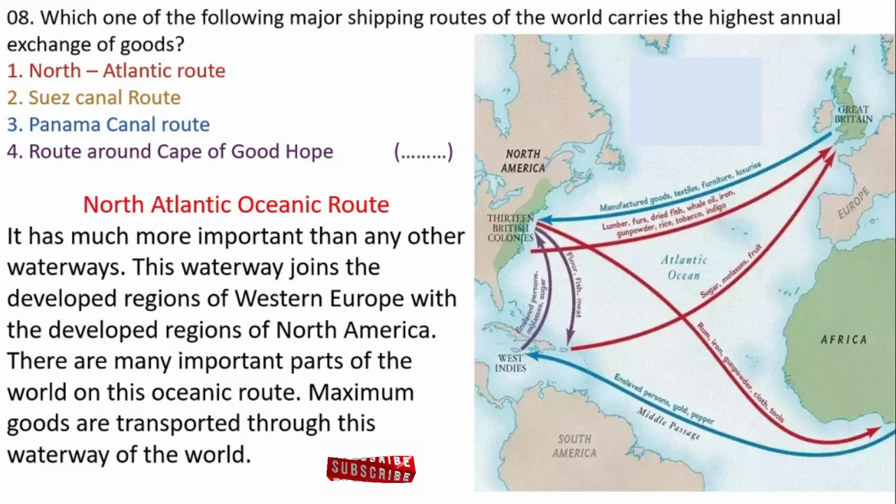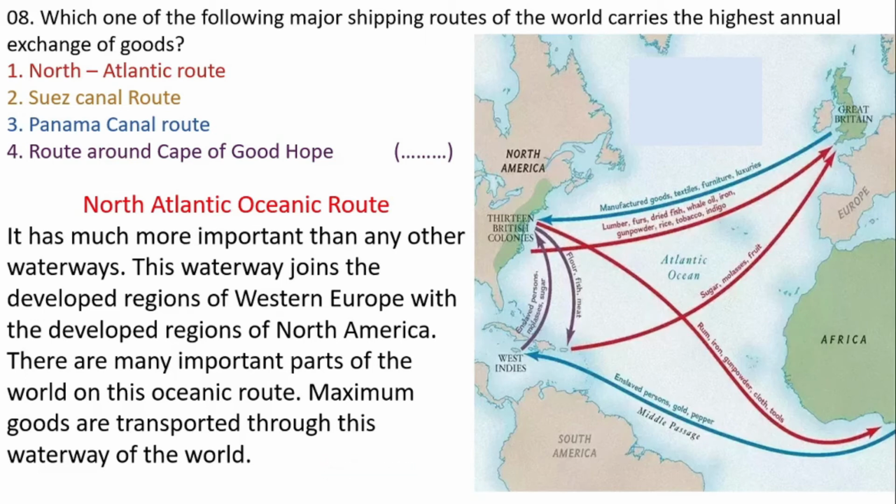Description. North Atlantic Oceanic Route. It is much more important than any other waterways. This waterway joins the developed regions of Western Europe with the developed regions of North America. There are many important parts of the world on this oceanic route. Maximum goods are transported through this waterway of the world. Let's look at the question now.